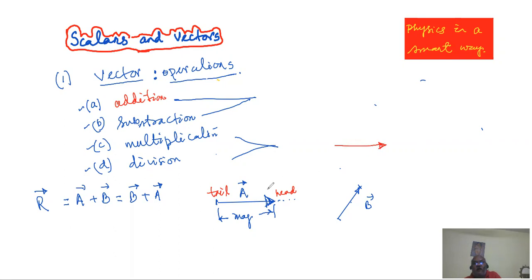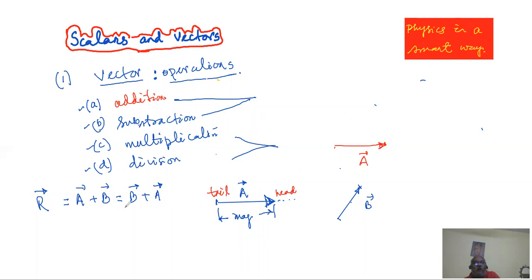Direction is kept intact. A was towards the right, so I am keeping the vector like this. And I must be careful to draw the same length of arrow. So if it is the A vector, then this qualifies to be taken as the A vector. That is the head of the A vector, that is the tail of the A vector.